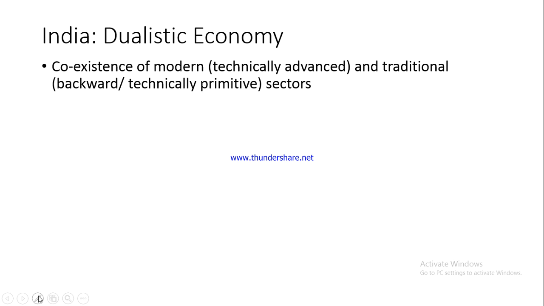So by modern basically we mean technically advanced, right? While by traditional basically we mean the backward or the technically primitive, technically ancient, the technology which was in use earlier. Fine. So both these are used simultaneously in a particular economy. Then that particular economy is known as dualistic economy, and India basically is a dualistic economy. And to prove that, we are going to take first of all example of the agriculture.